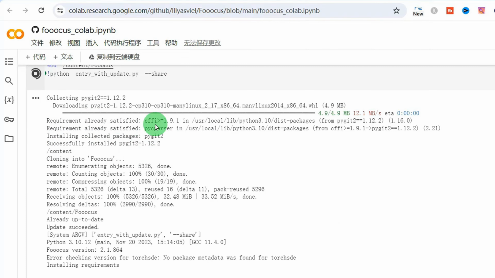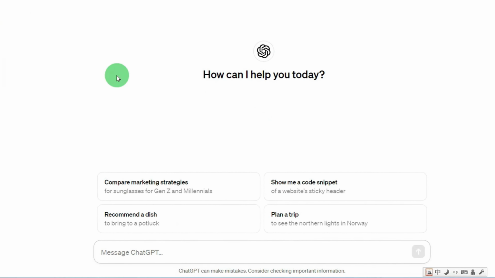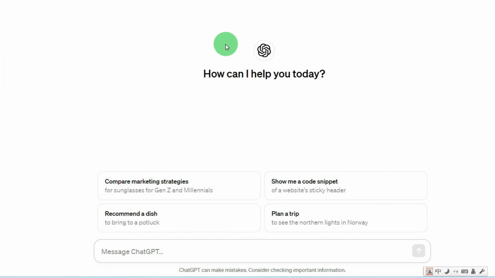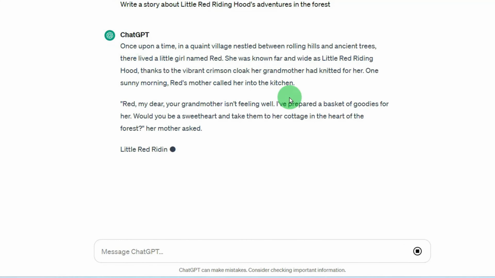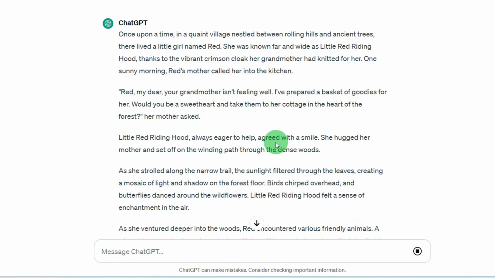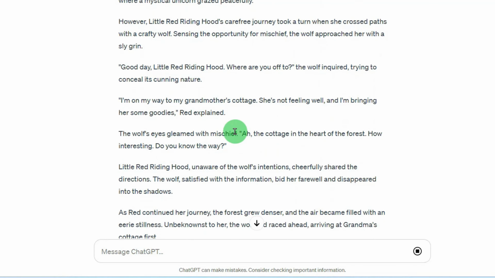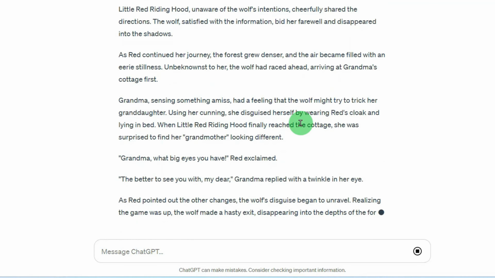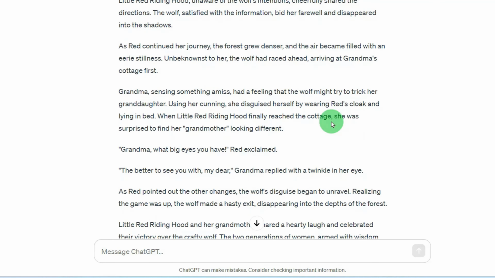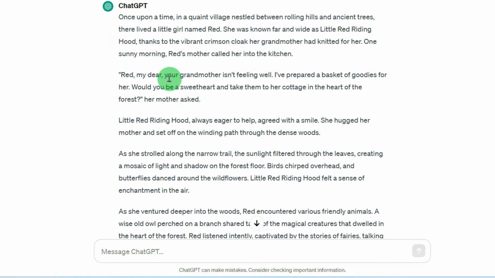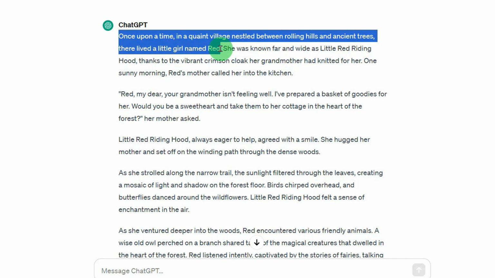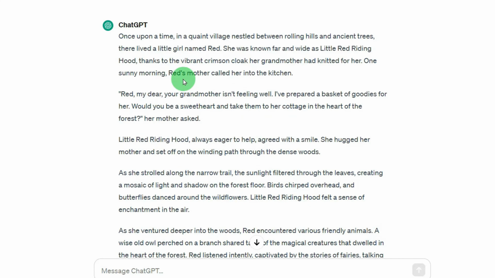While waiting, we can come to Chat. This is what we all know: Chat can create a script for us. So I need Chat to write an adventure story about Little Red Riding Hood. Here we see that Chat is running quickly, and these stories are all original, with some language and dialogue to make the story more vivid. You can see the story he wrote. This content is still very detailed, and we just need to copy and paste it to create what we want and need.